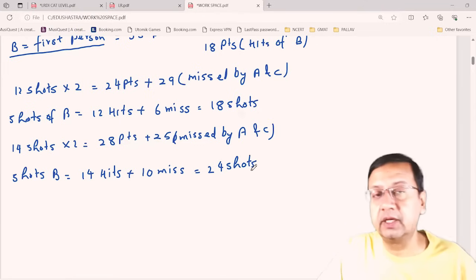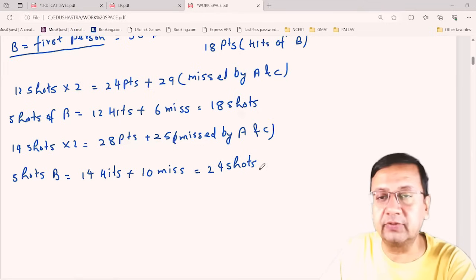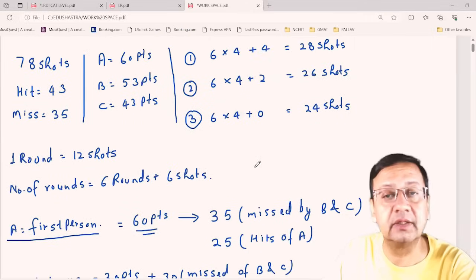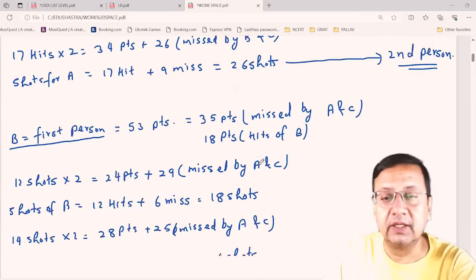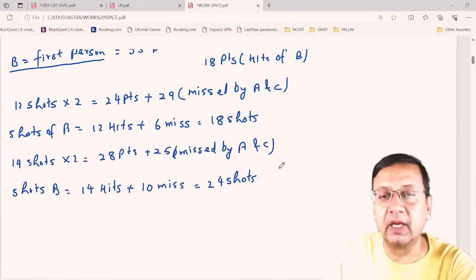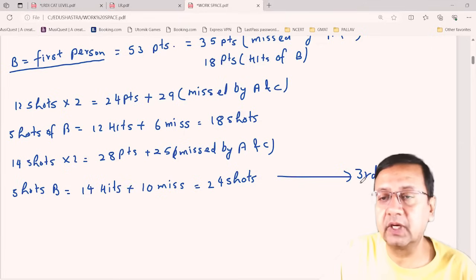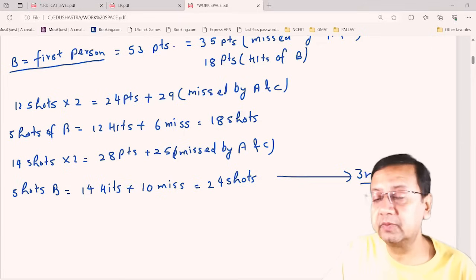And this means B is hitting a total of 24 shots, and who is the person hitting 24 shots? The third person, right? So B is the third person to hit the target.